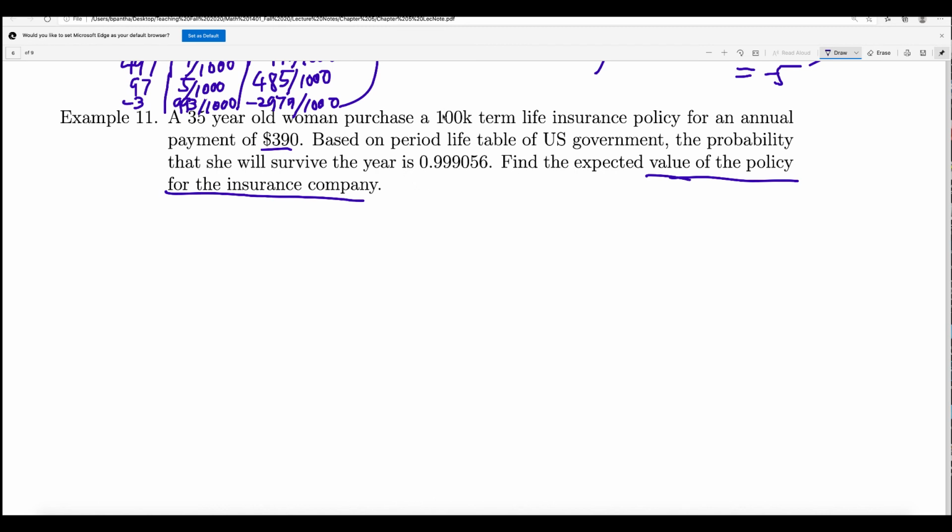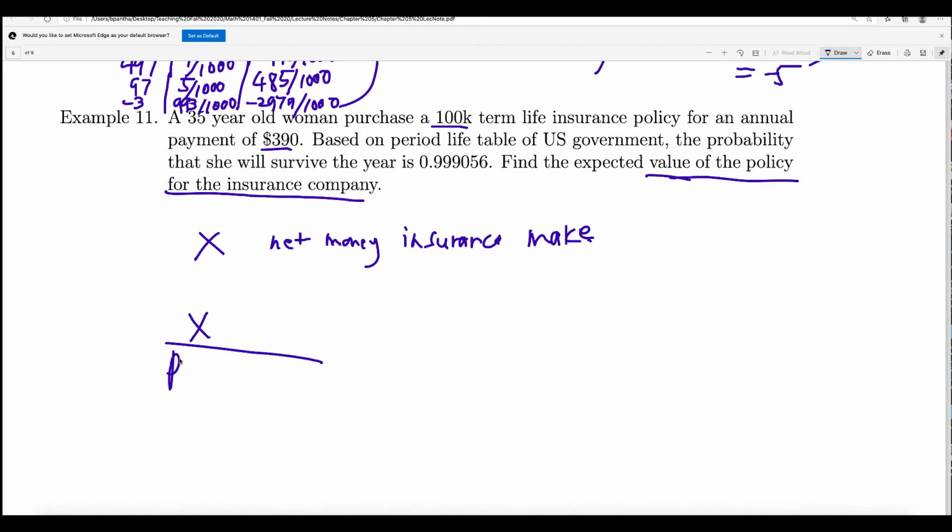Okay, so if the person dies, then the insurance company will have to pay 100,000. Insurance make, you can write insurance make, right? So let's say X and then we write down PX.